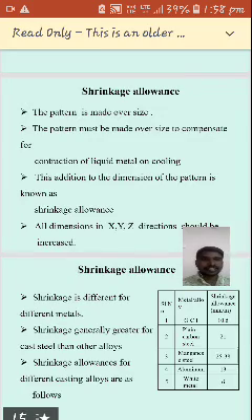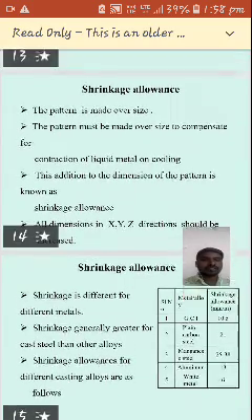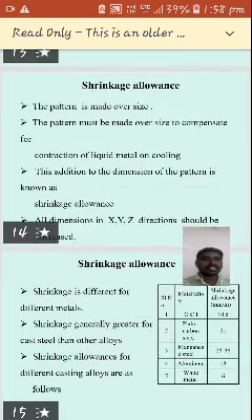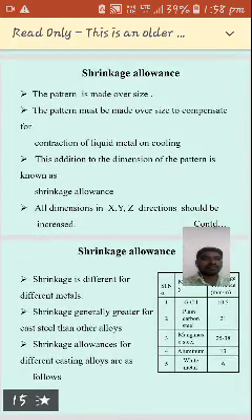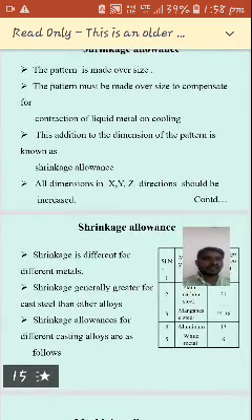So what is shrinkage allowance? The pattern must be made oversized to compensate for the contraction of liquid metal on cooling. While cooling, the metal may contract, so it becomes undersized.